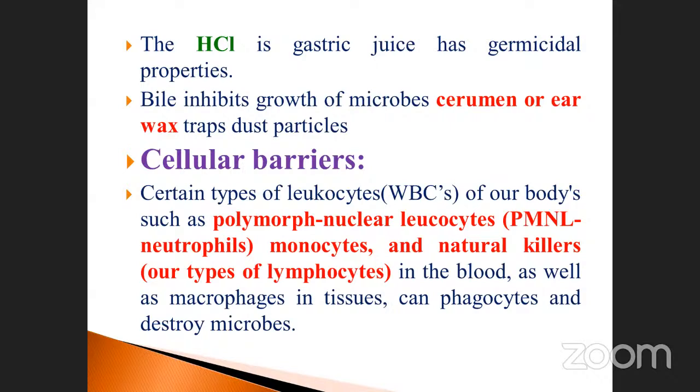So gastric juice has germicidal properties. And the next one is bile, which inhibits the growth of microbes. What is the main use of bile? Bile is secreted by the gallbladder, isn't it? Bile also inhibits the growth of microbes. Then cerumen, or ear wax: the ears also have wax that traps dust particles. These all come under the heading of physiological factors.